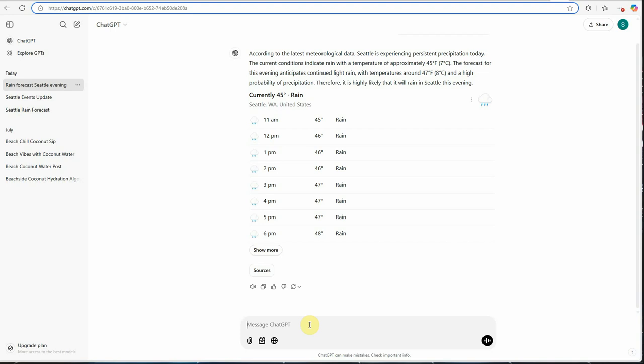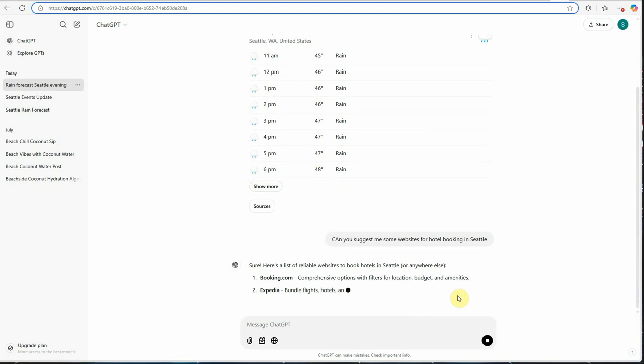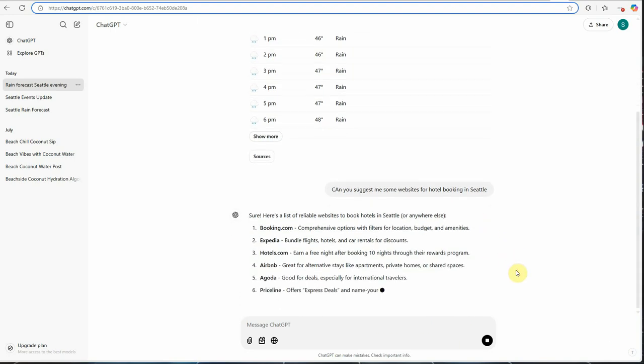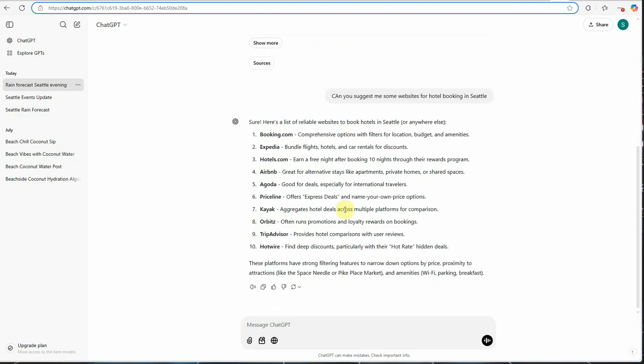So let's say you want to book some hotels or flights. So we can ask the question over here, can you suggest me some websites for hotel booking in Seattle? So let me rectify this, and as soon as I hit this black button, here you can see that it is giving us all the things which are related to my search query. So these are the various platforms. You can go and try it out. Now I'm going to ask another question.